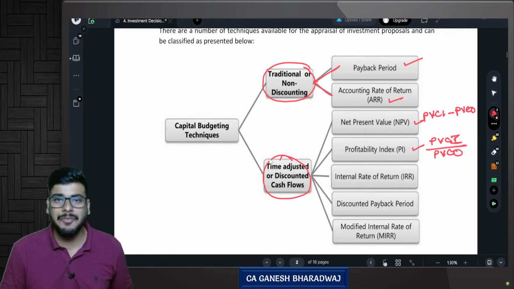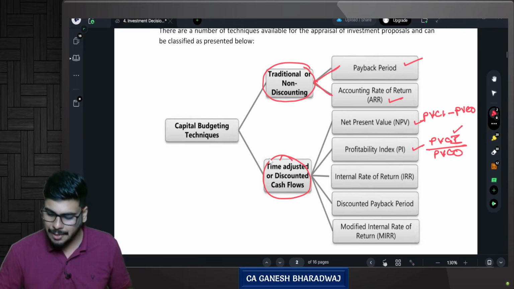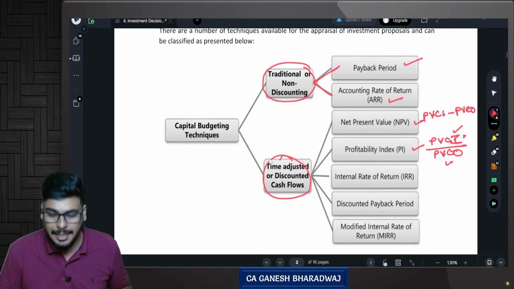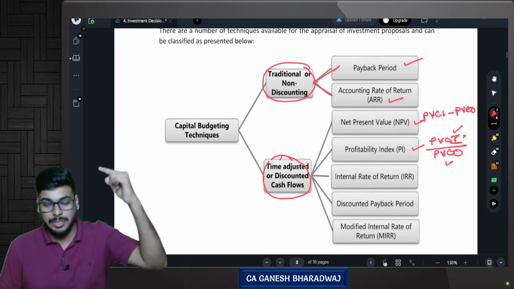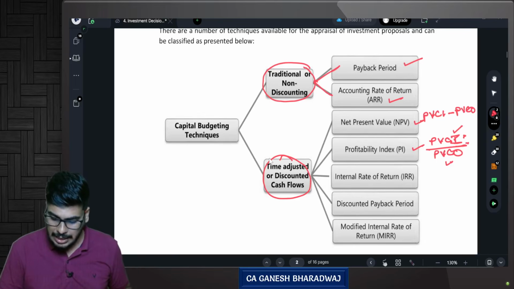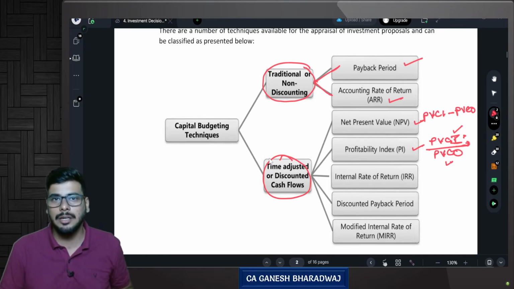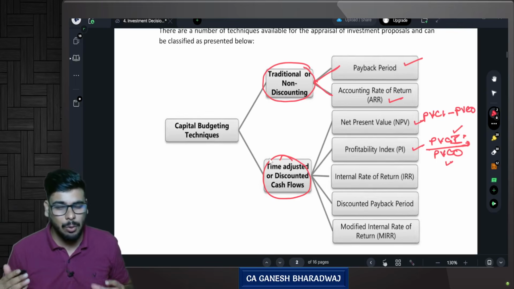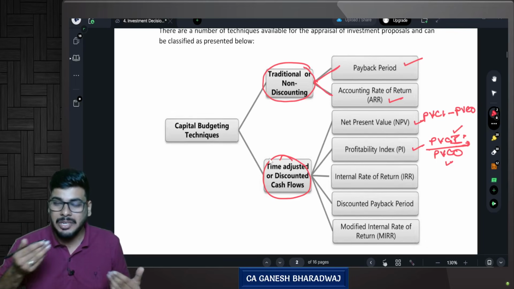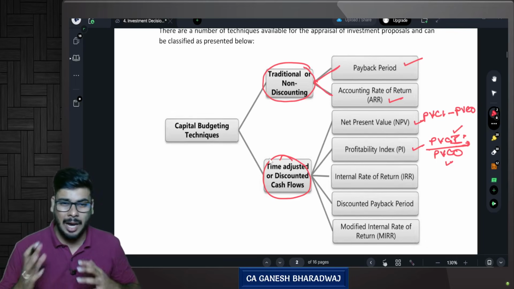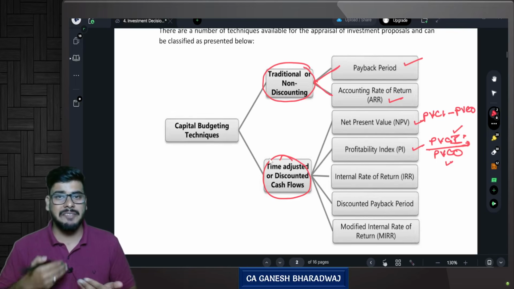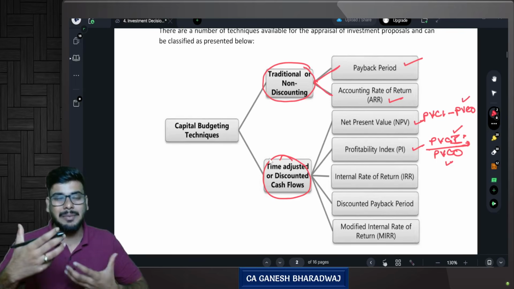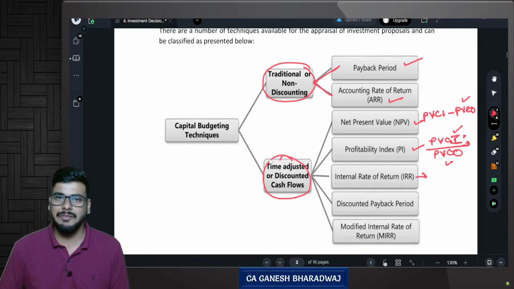Whereas profitability index means what? Present value of cash inflows divided by present value of cash outflows. So technically, if the numerator is greater than the denominator, that is, if your present value of cash inflows is greater than your present value of cash outflows, your profitability index will be greater than 1, correct? If your present value of cash inflows is less than your present value of cash outflows, then your profitability index will be less than 1. It will be in a decimal. Are you clear with this? So ideally, if your profitability index is 1 or more, then technically it means that you have a positive NPV. This is some interconnection that we can do. Then we have IRR.